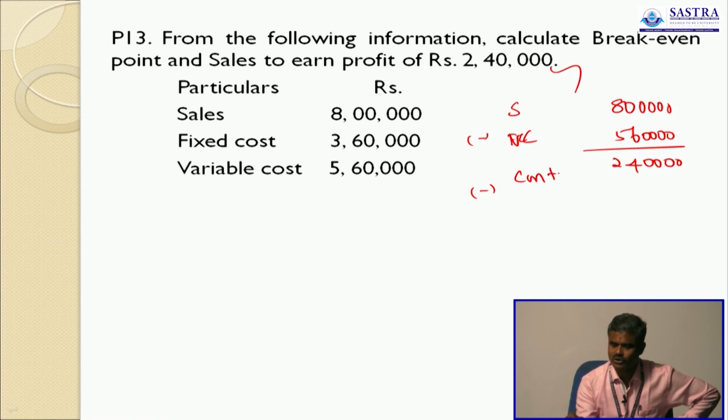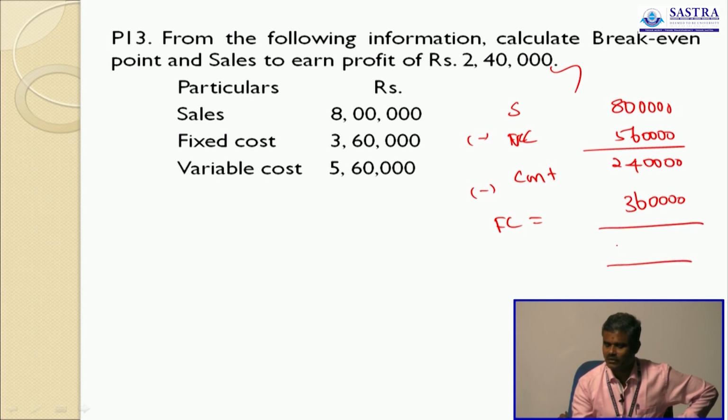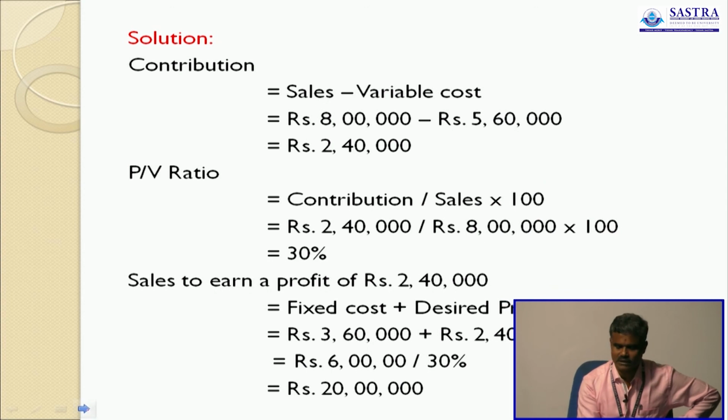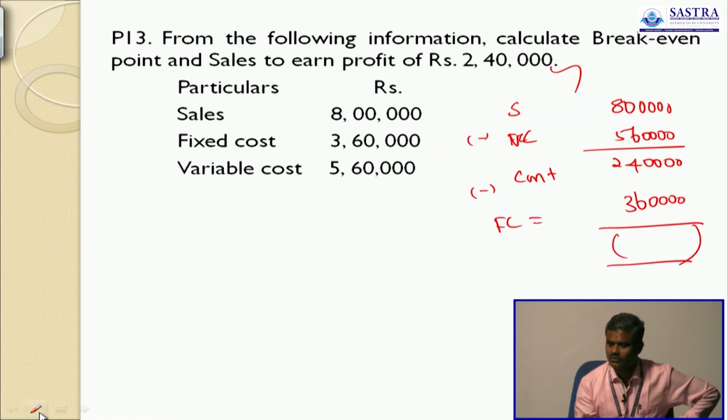This is contribution. Fixed cost is equal to 3,60,000. Now the loss is arrived. What you see, variable cost 5 lakh, contribution 2,40,000. So you may not go with profit because 2,40,000.